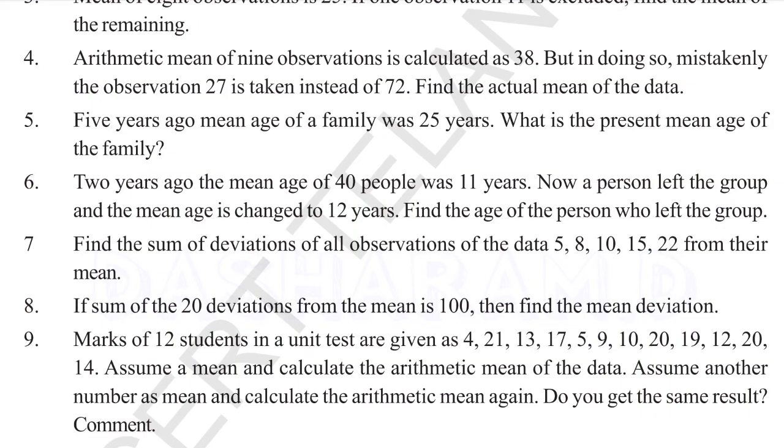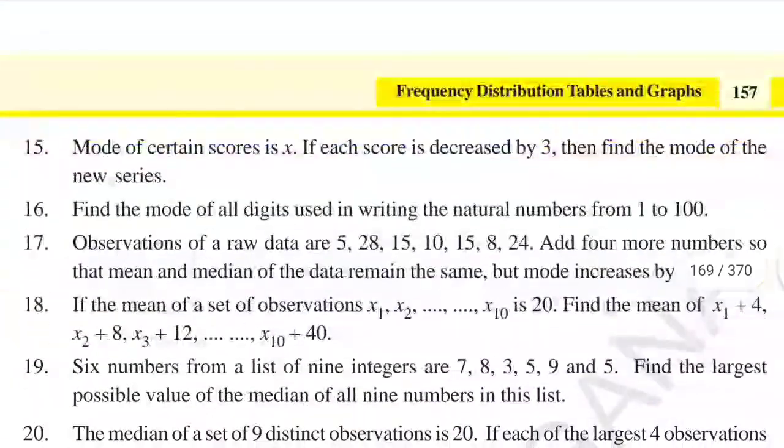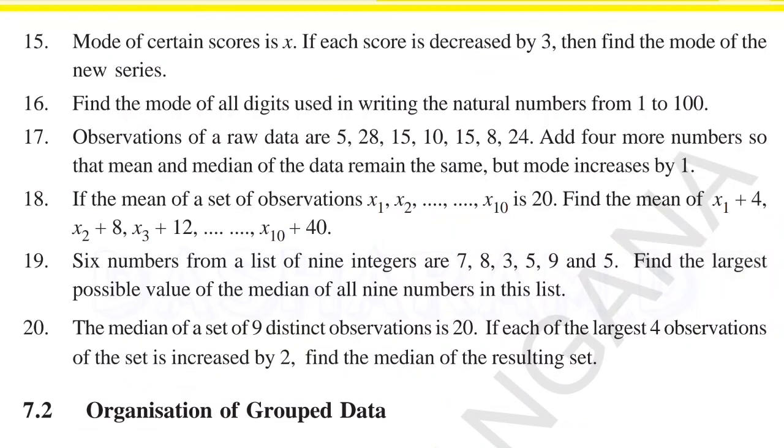After the sixth problem, we have one more question related to mean, the 18th question. If the mean of a set of observations x1, x2, dash, x10 is 20, find the mean of x1 plus 4, x2 plus 8, x3 plus 12, dash, x10 plus 40.